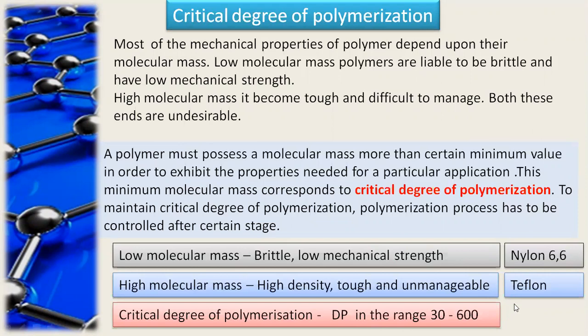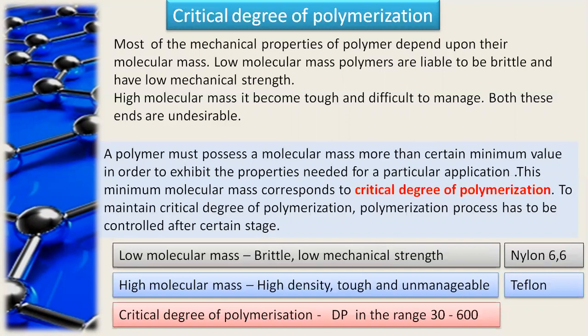A polymer must possess a molecular mass more than a certain minimum value in order to exhibit the properties needed for a particular application, and this minimum molecular mass corresponds to the critical degree of polymerization. To maintain that critical degree of polymerization, you have to stop the polymerization process at a certain stage. That means we have to control the polymerization process to get the correct critical degree of polymerization.